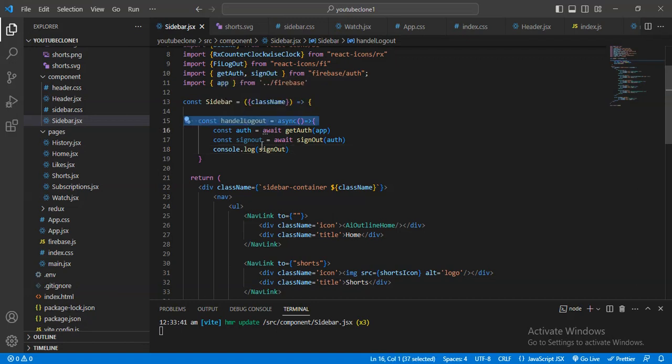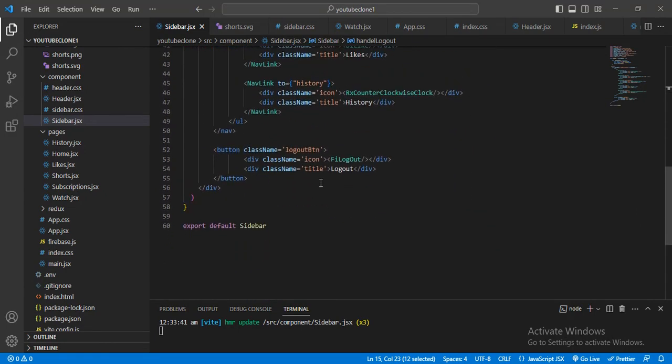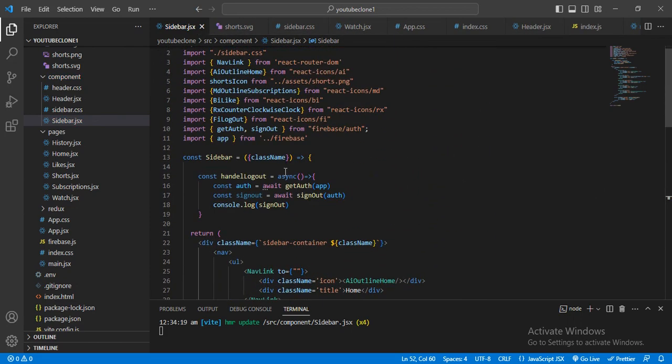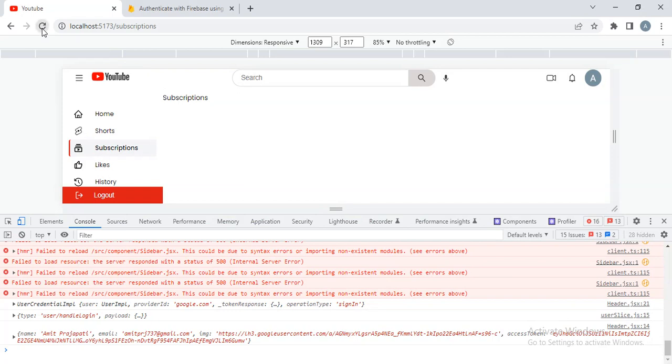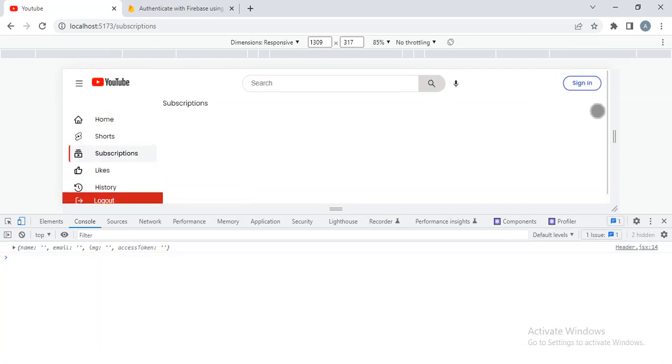Just copy this function name, and after that I will go below, where is logout, here I will pass onClick, and here I paste this. Okay, here I have signOut. Let me copy this and paste it here, because I was using this one. Now let me refresh again, and again I want to sign in.